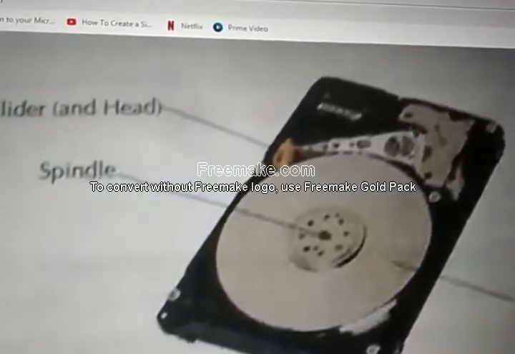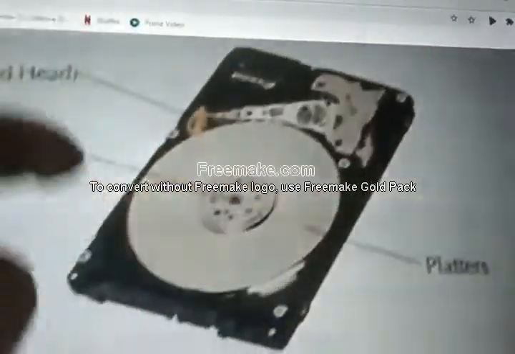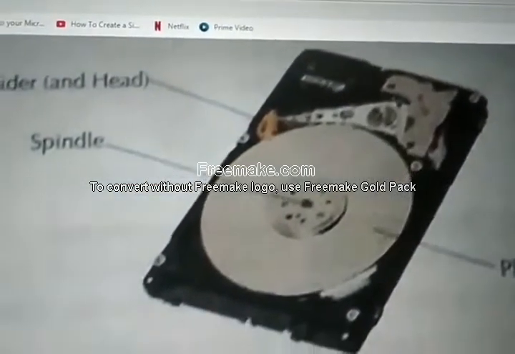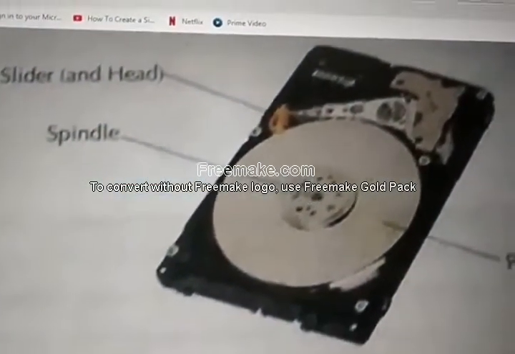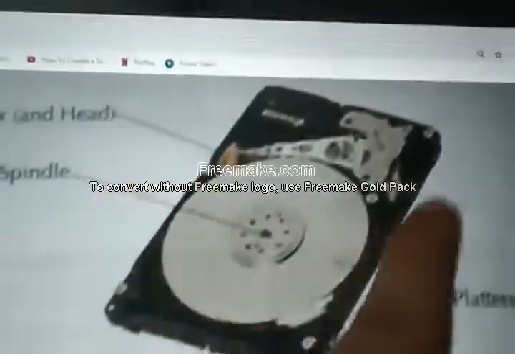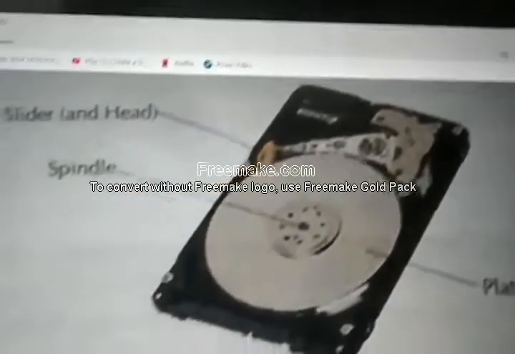Each track is divided into segments called sectors. There are many tracks in the form of concentric circles. Data are stored in the tracks, and each track is divided into segments. Understand clearly. Each track is divided into segments.